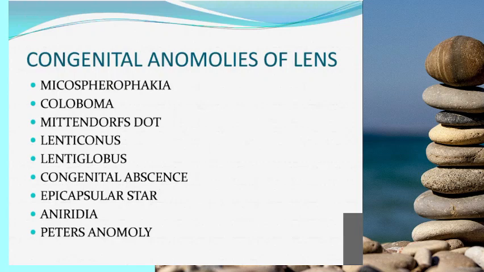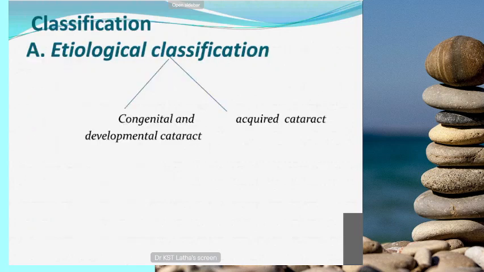Lens anomalies include microspherophakia, where the lens becomes small and spherical. Coloboma is where parts of the lens are missing. And there is lenticonus, as I already told you, anterior lenticonus and posterior lenticonus. Anterior lenticonus is seen in Alport syndrome, and then lentiglobus. These are all congenital anomalies of the lens.